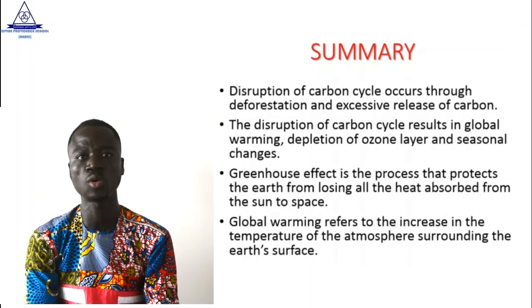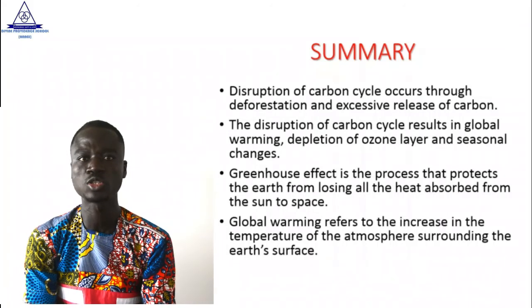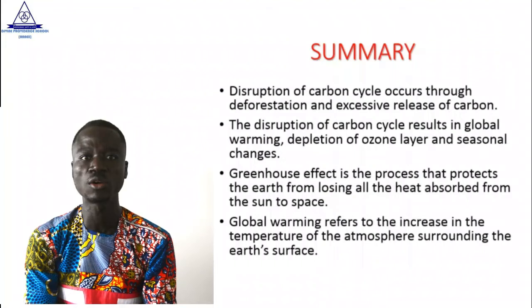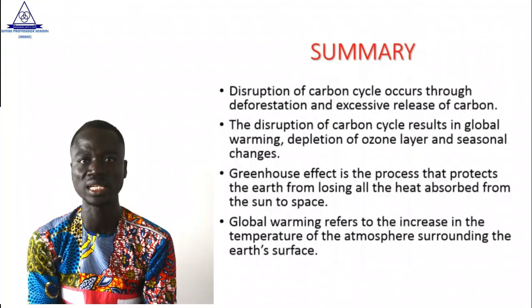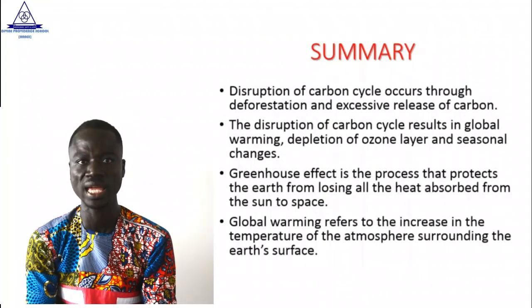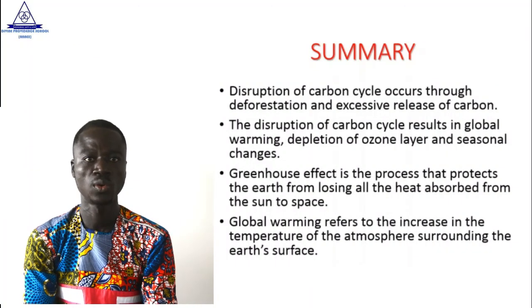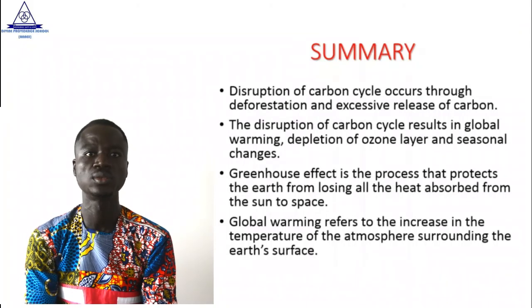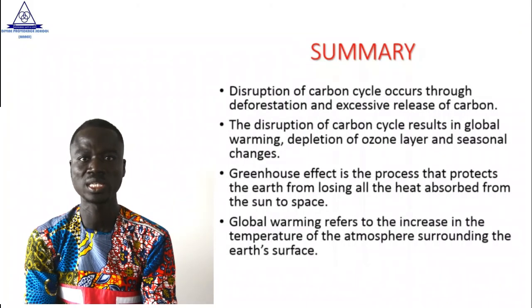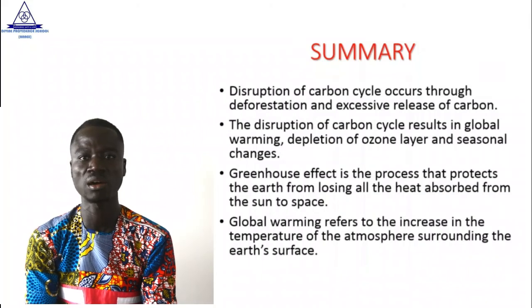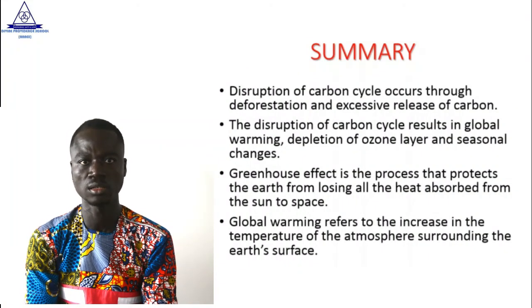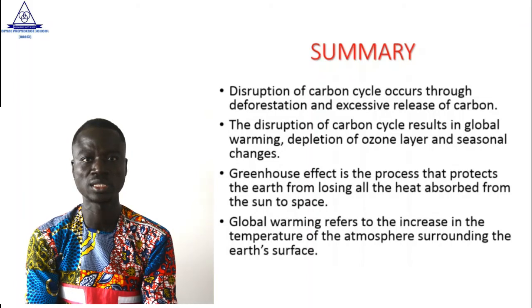We also learned the meaning of greenhouse effect, the process that protects the earth from losing all the heat absorbed from the sun to space. And we defined global warming, which is the increase in the temperature of the atmosphere surrounding the earth's surface. Good.